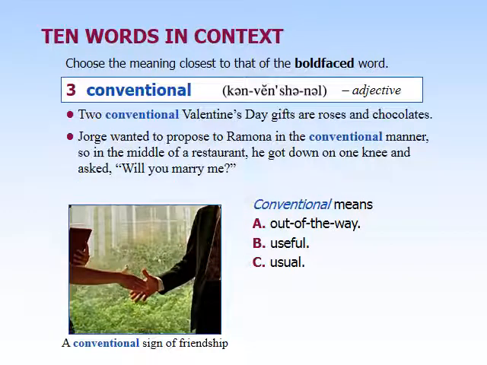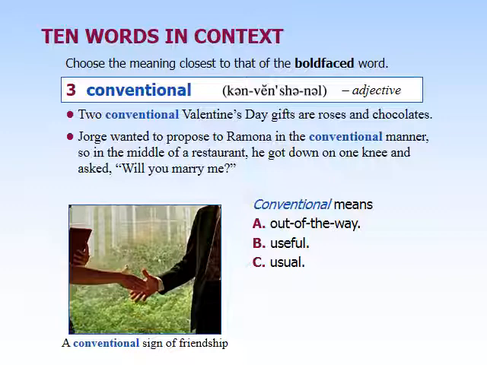So our next word here is conventional, and this one ends in AL, and it's an adjective, and that's a clue for us. Two conventional Valentine's Day gifts are roses and chocolates. Jorge wanted to propose to Ramona in the conventional manner, so in the middle of the restaurant, he got down on one knee and asked, "Will you marry me?"